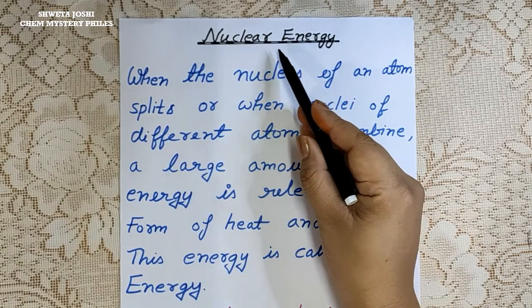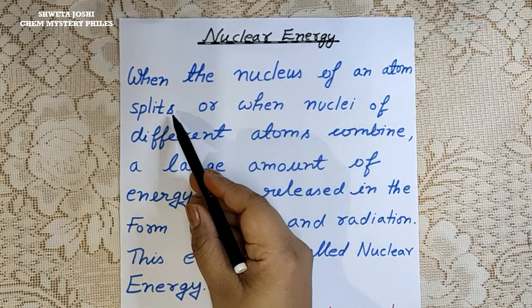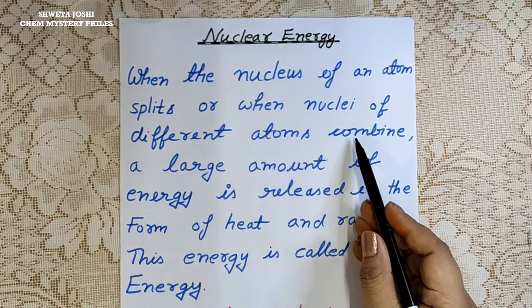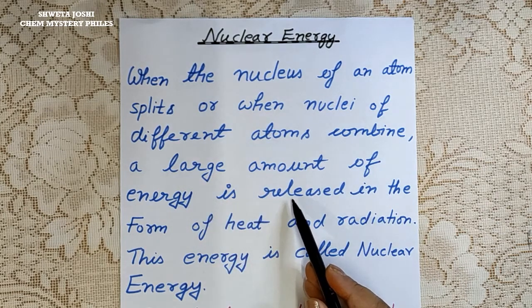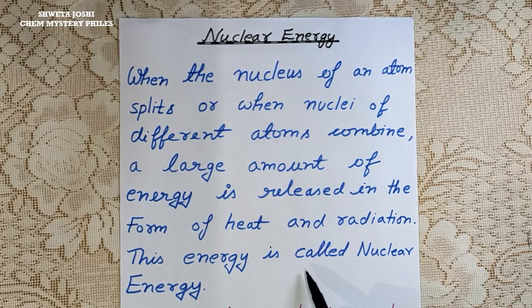Now covering nuclear energy. When the nucleus of an atom splits, meaning when it divides, or when the nuclei of different atoms combine, then a large amount of energy is released in the form of heat and radiation. This energy is called nuclear energy. In the center of an atom there is a nucleus, and when the nucleus is split, or when there is a combination of atoms, the energy released is nuclear energy.